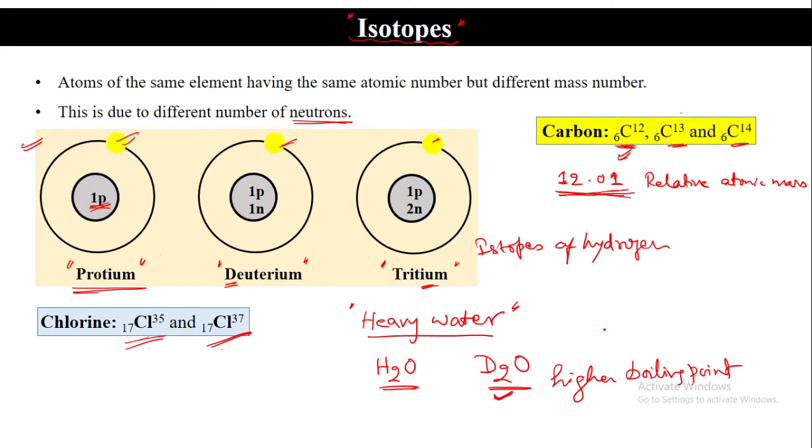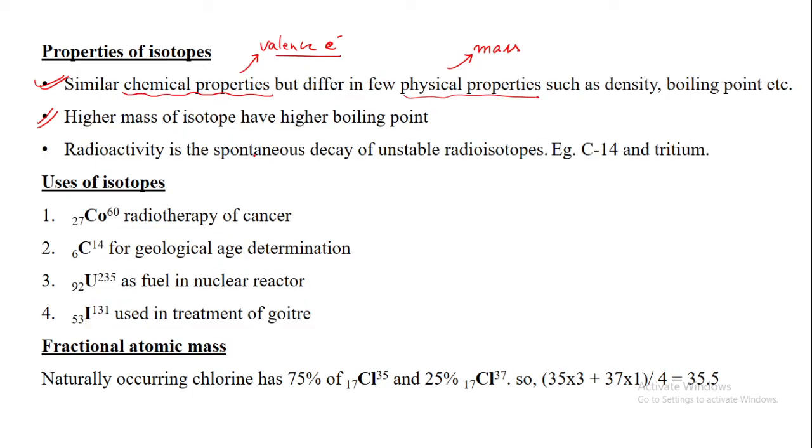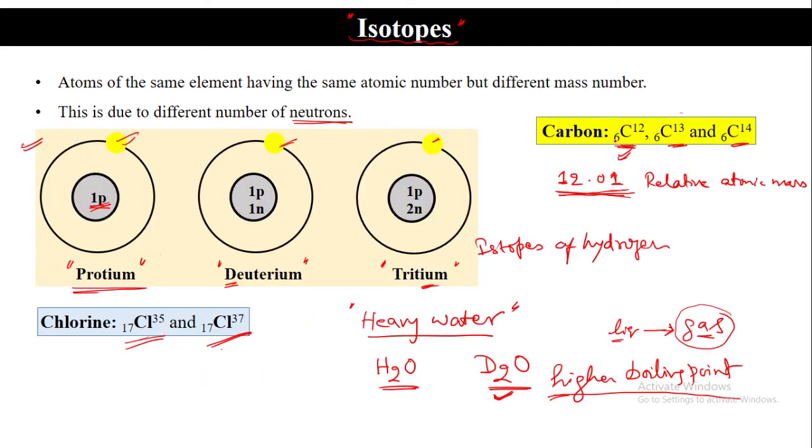Right, we'll see a couple more points and we'll wind up. We have time. Radioactivity is the spontaneous decay of unstable radioisotopes like carbon-14 and tritium. So the question is, nature has different isotopes, but some isotopes are more abundant and some are rare.